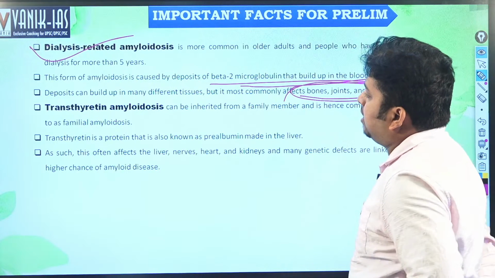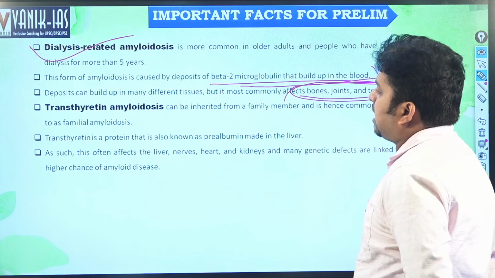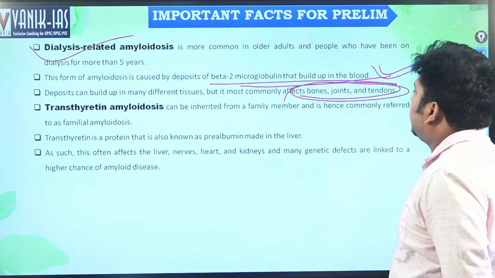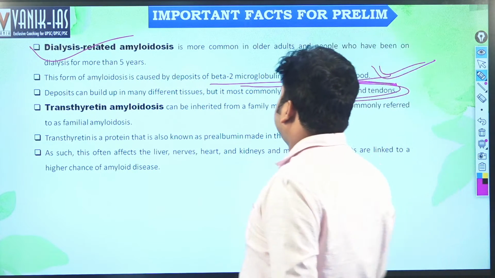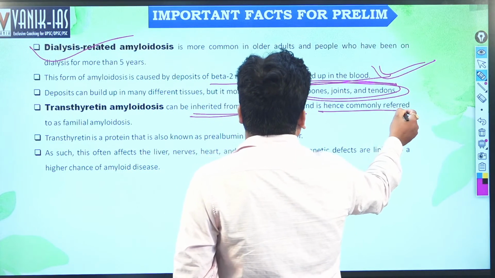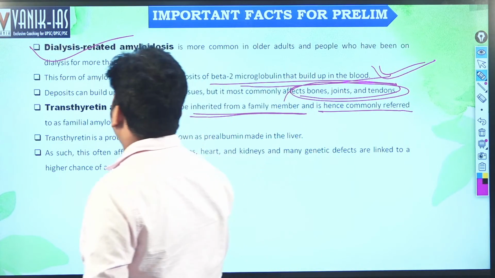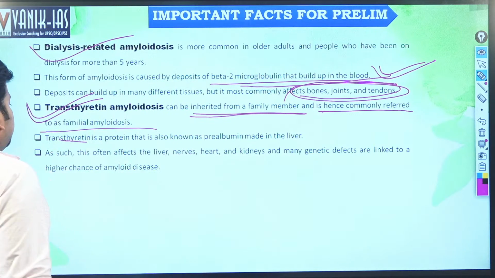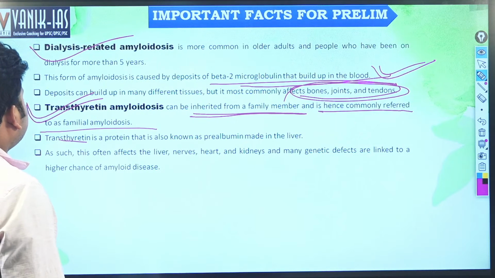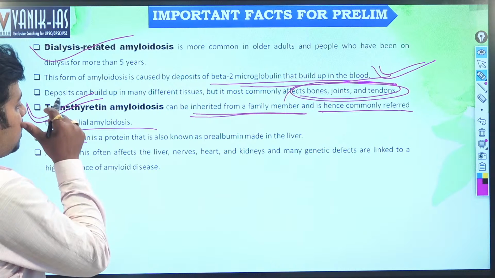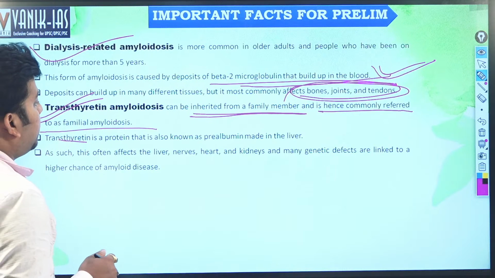Then transthyretin amyloidosis can be inherited from a family member, right? So it may be genetic and is hence commonly referred to as familial amyloidosis. It can transmit to the next generation as well. Transthyretin is a protein, also known as pre-albumin, made in the liver.